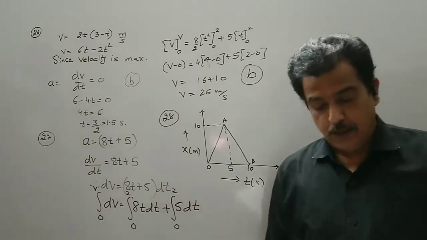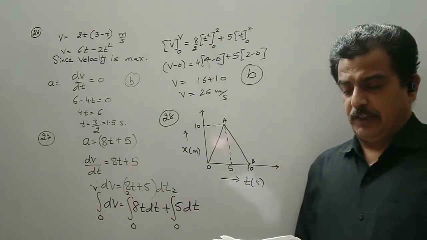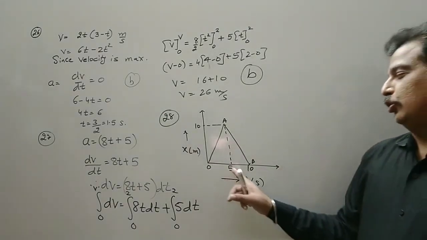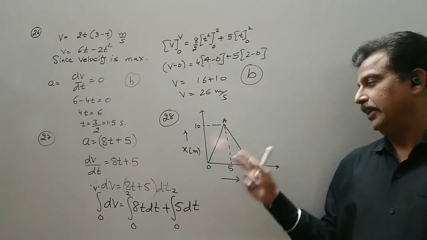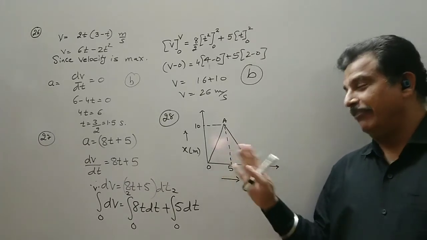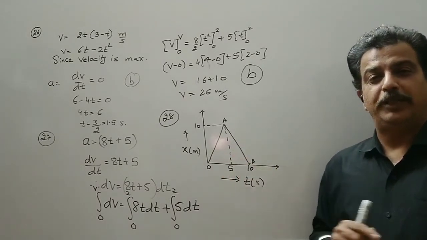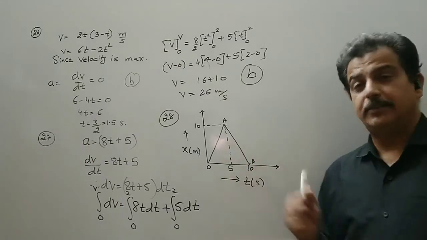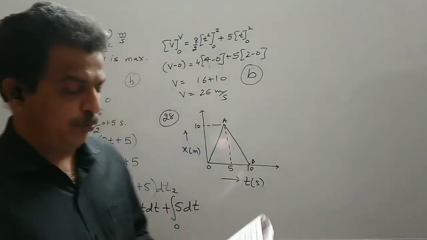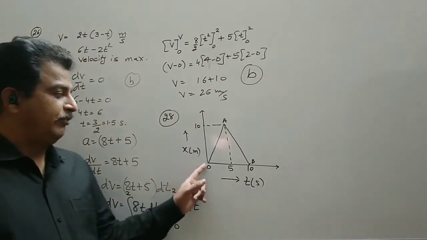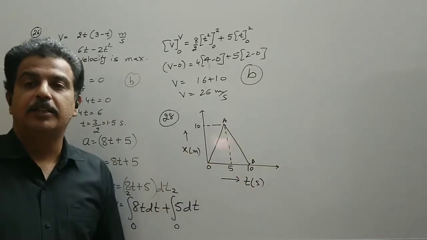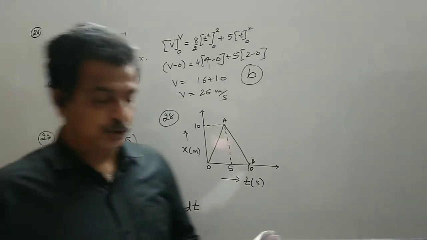Second statement: the instantaneous velocity and average velocity for interval 0 to 5 seconds is equal and positive. So for 0 to 5 seconds, the slope is positive. Now whether I find out the instantaneous or the average, it comes out to be 2 meter per second because the motion is uniform. So the second statement is correct. Third: the car changes its direction of motion at 5 seconds. Clearly the graph increases from 0 to 5 seconds and from 5 to 10 it decreases, meaning the direction is changed. So the third statement is also correct.